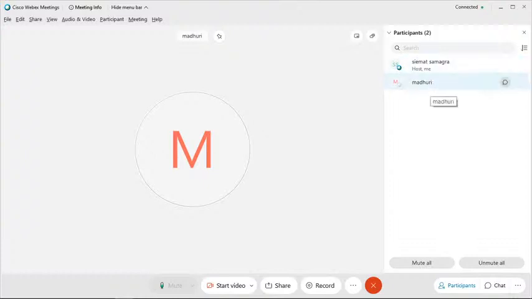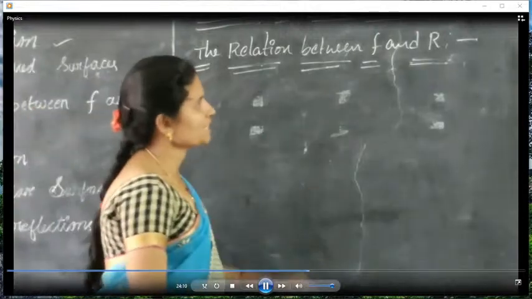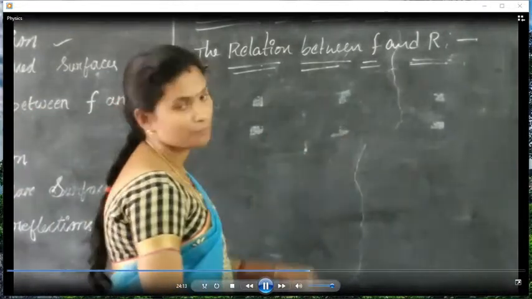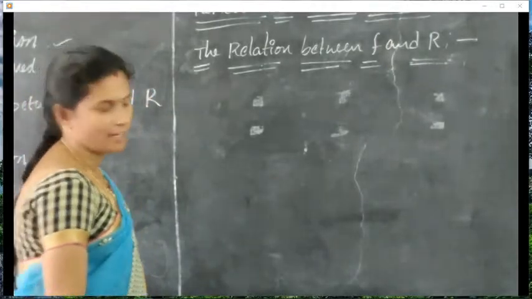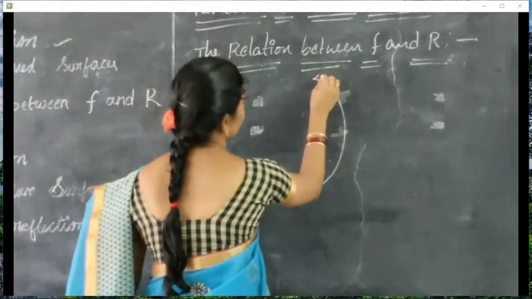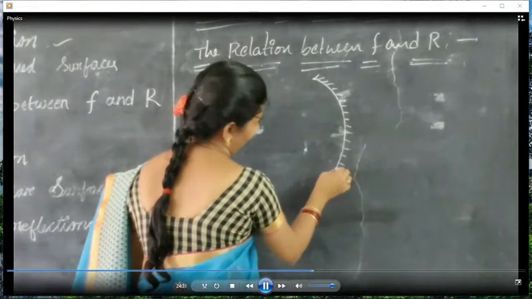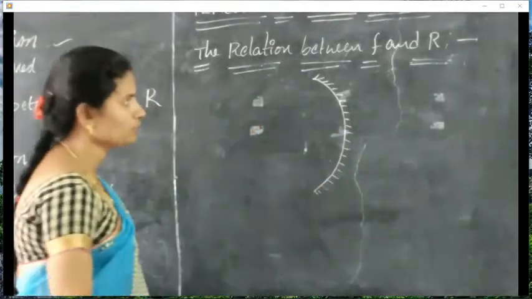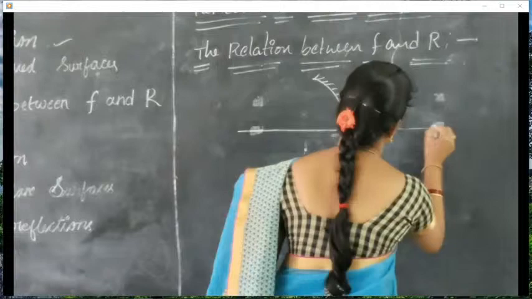So, the relation between f and r. Here, what is f and what is r? F means focal length and r means radius of curvature. Let us take a concave mirror, and this is the principal axis.